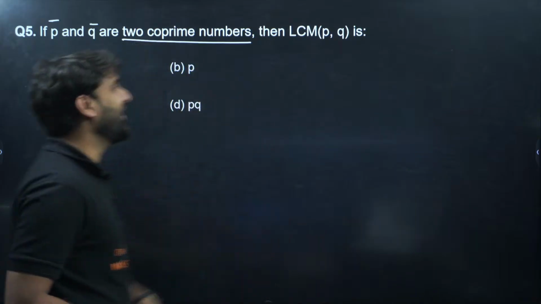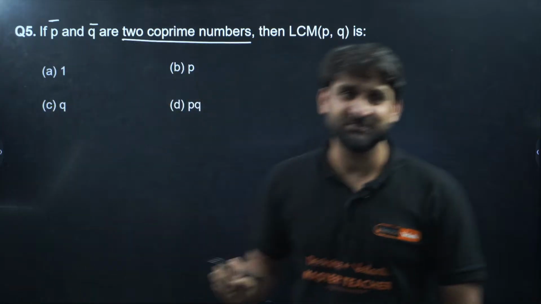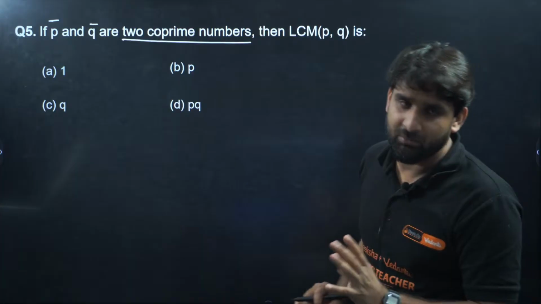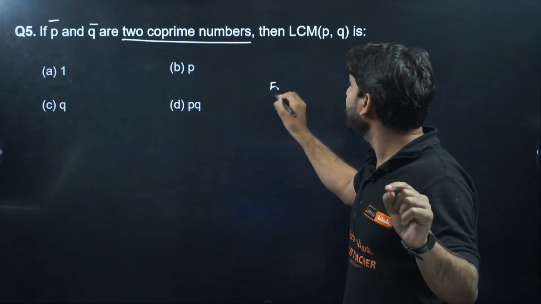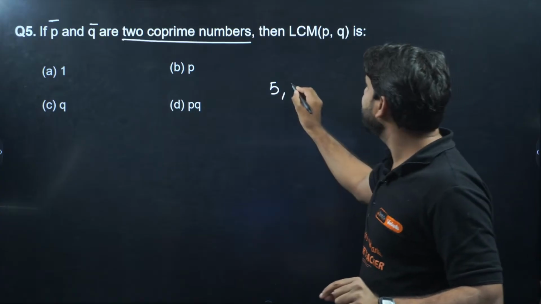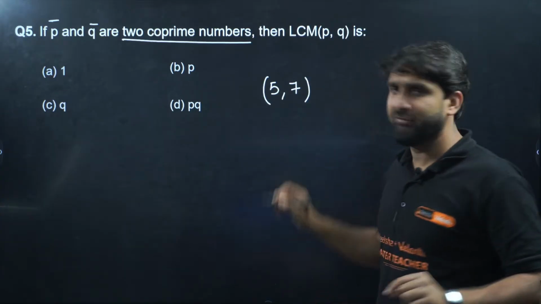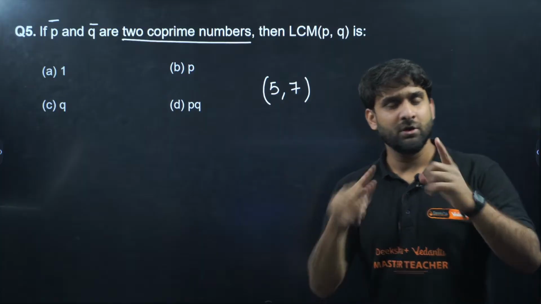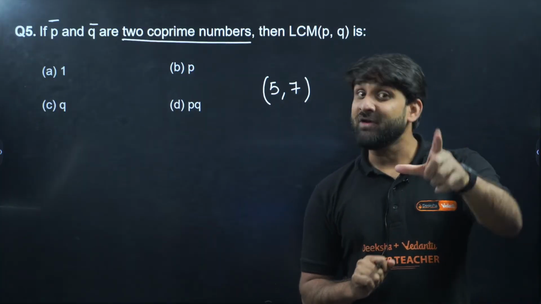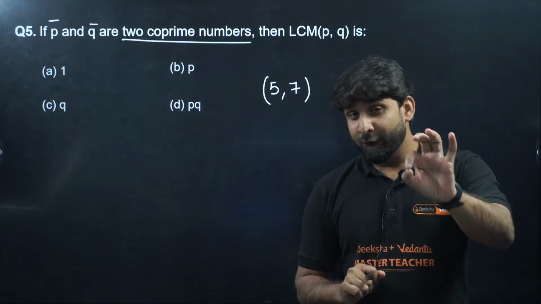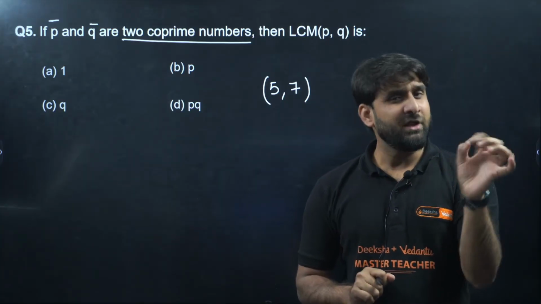Why? Okay, so listen, champion, please listen, focus. First, understand co-prime numbers. If I have 5 as one number and 7 as the second number. Come on everyone, please focus. Class 10th. I have a pair of numbers, 5 and 7. Now if I ask you, which number can divide both?